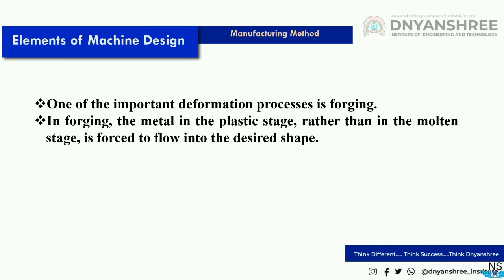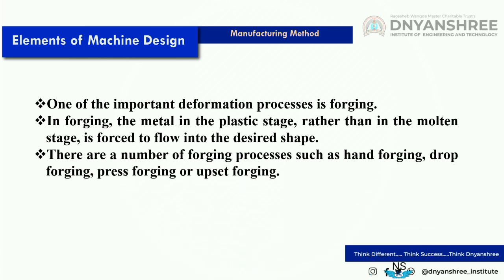In casting, we have seen that the material is in the molten stage, and that molten material is poured into a mold. But in forging, metal in the plastic stage rather than in the molten stage is forced to flow into the desired shape. Force is applied on the material in the plastic stage, and we get the desired shape of the component.